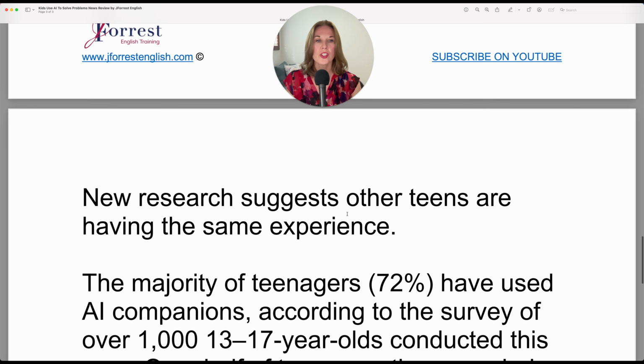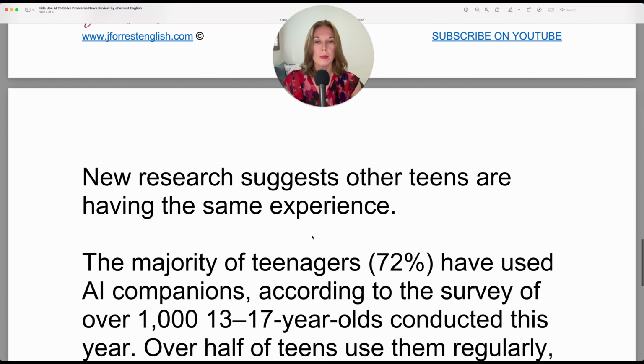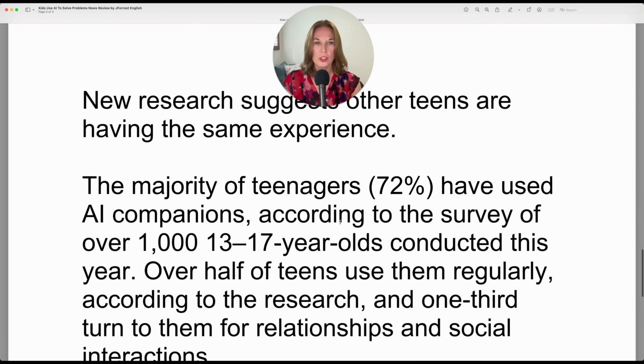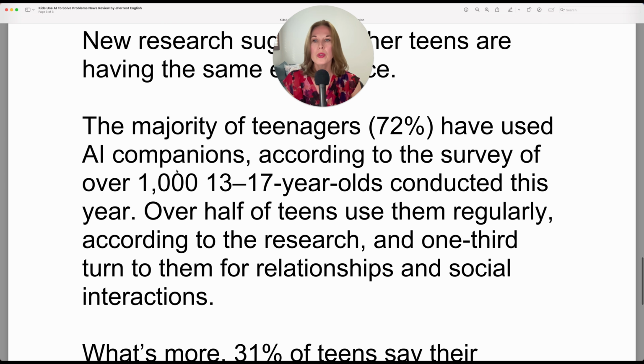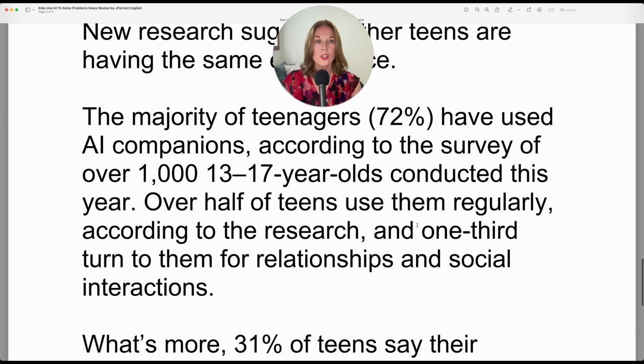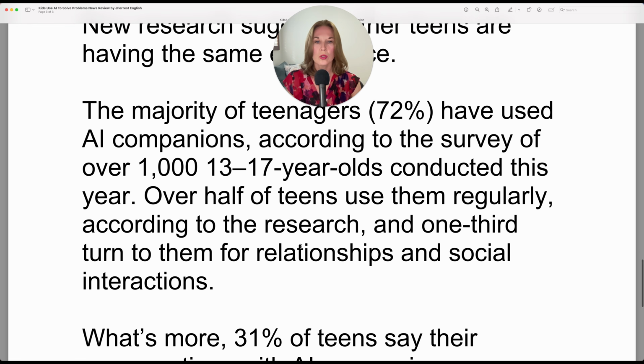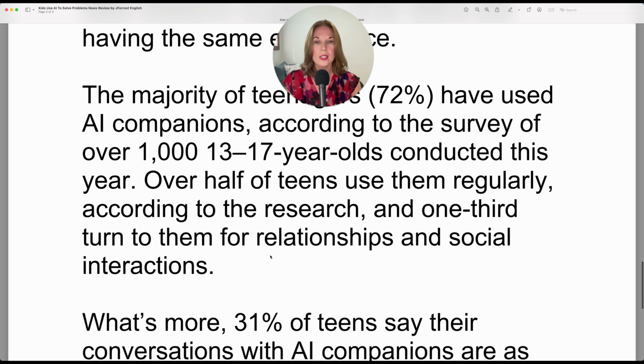New research suggests other teens are having the same experience. The majority of teenagers, 72%, have used AI companions, according to the survey of over 1,000 13 to 17-year-olds conducted this year. Over half of teens use them regularly, according to the research, and 1/3 turn to them for relationships and social interactions.